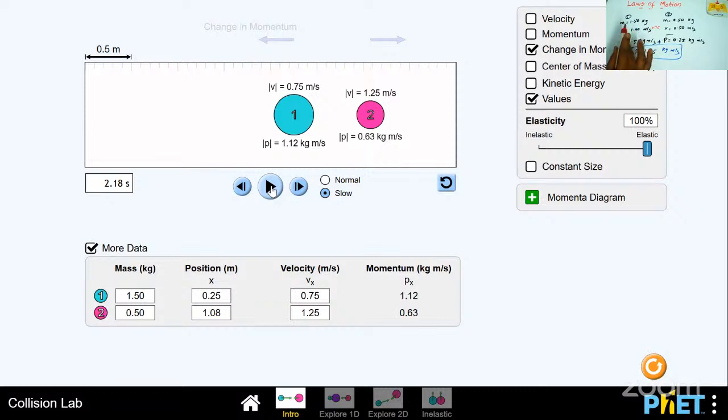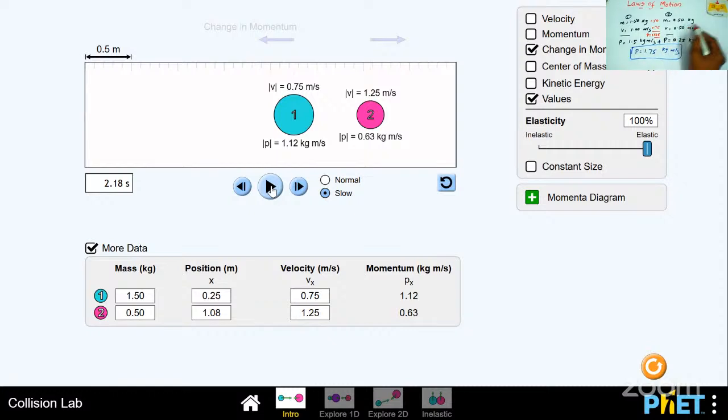Before collision, it had 1.00 meter per second. Now 0.75 only. So 1.50 into 0.75 gives P1 equal to 1.125. This is the final momentum of the first object.